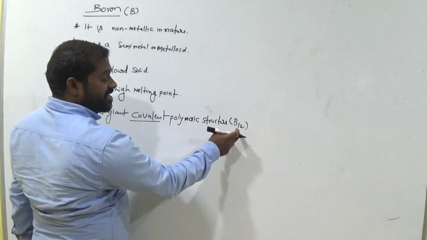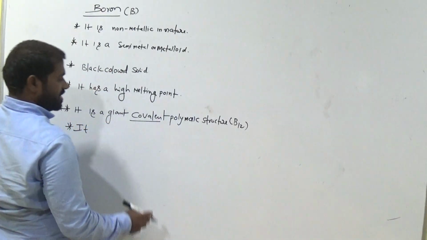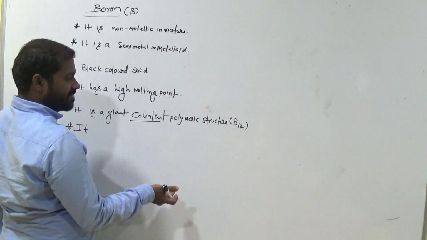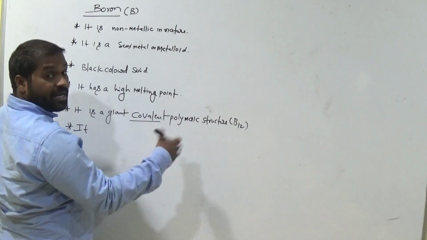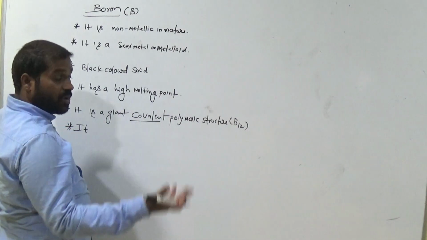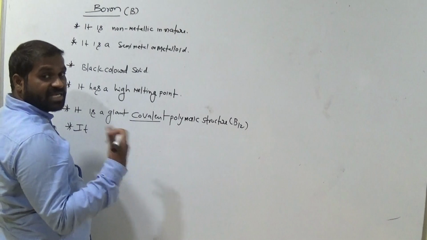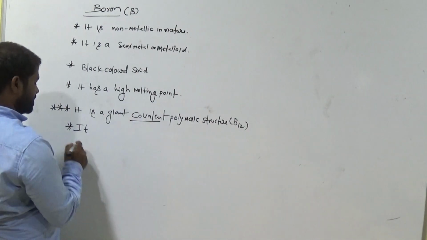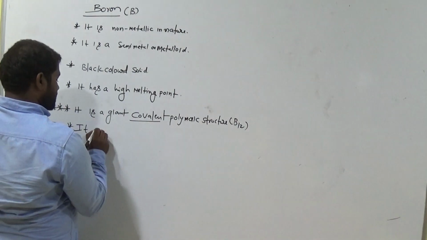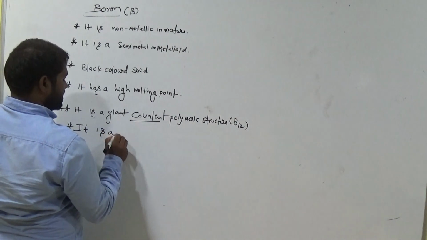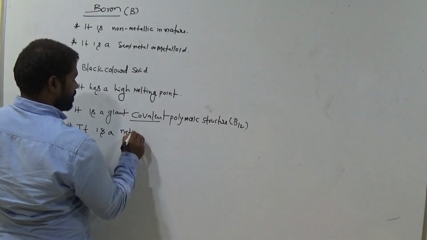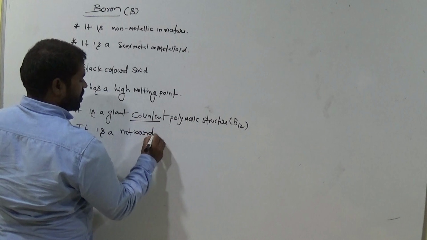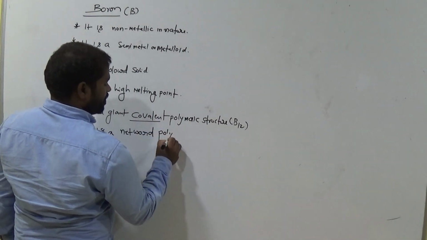How many borons are there in one unit? 12 borons, remember that. Covalent means covalent bonds are present. Polymeric means repeated structure. Polymers means it is a big molecule. The B12 structure is repeated in the structure. Remember that. So it is a network solid, network polymer.